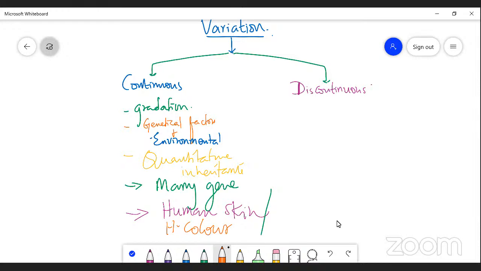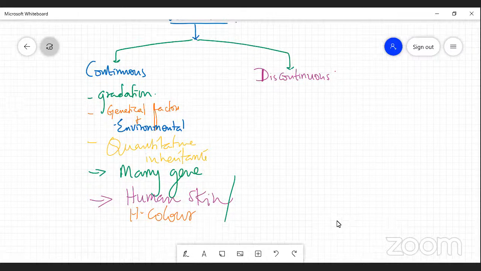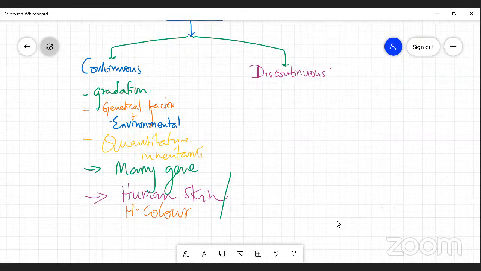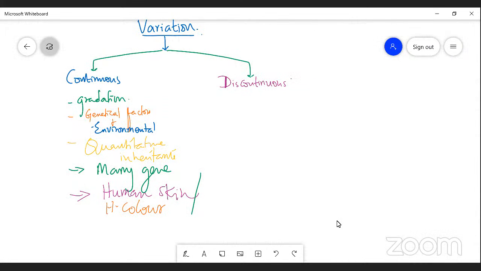What about discontinuous variation? Discontinuous variation is a limited form of variation. I repeat once again, my dear students, it is very easy to compare and store in your mind.